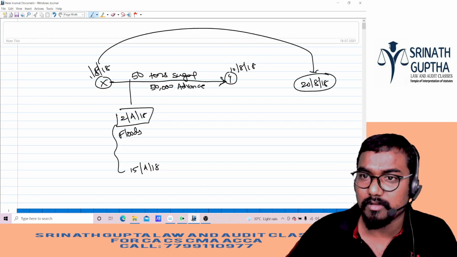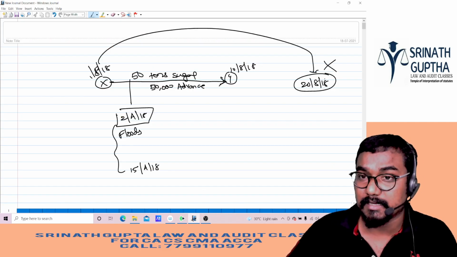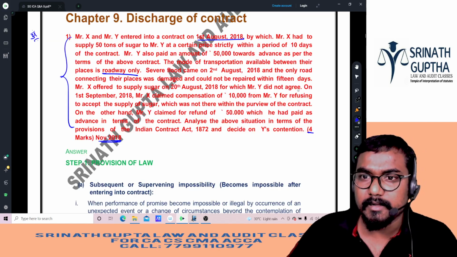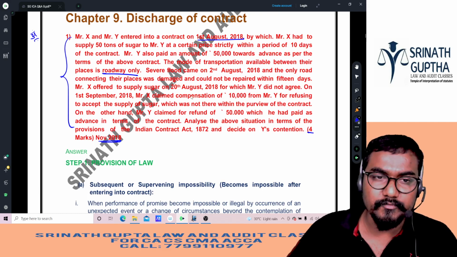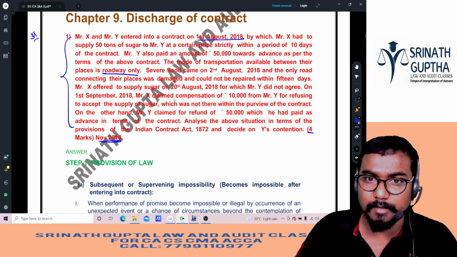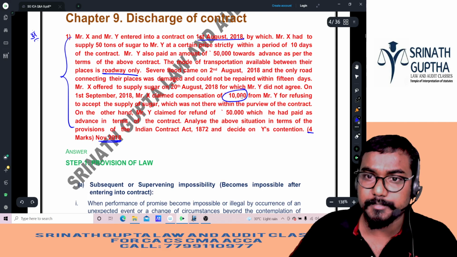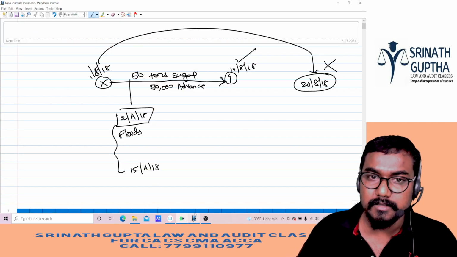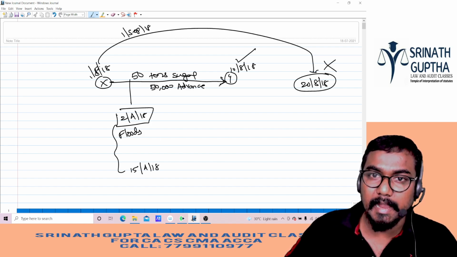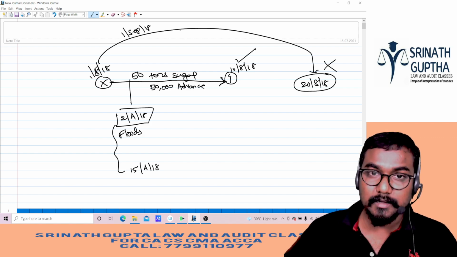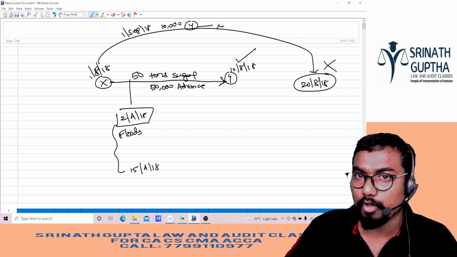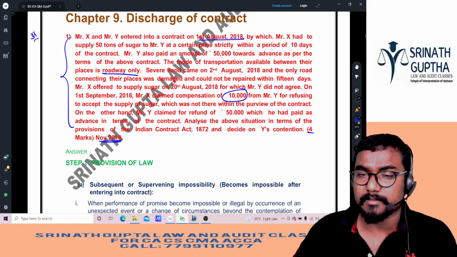Y said, no, I don't want sugar on the 20th August, I want it only before the 10th. That is Y's argument. Y did not agree. On 1st September 18, X sued Y, claiming compensation of 10,000 rupees for refusing to accept the supply of the sugar. Can he claim? No. He cannot claim the money from Y.